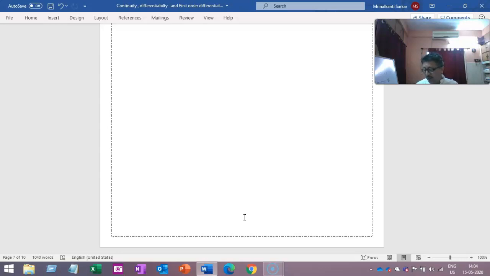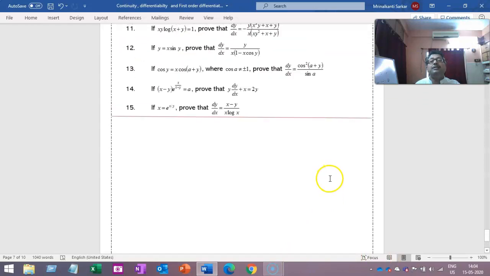And the most important thing is not only to finish the sums given in this Exercise 5.3, many good sums are there. Those MCQ questions are also very important here. Please don't forget that. MCQ questions you must answer properly. The board is going to ask questions on fill in the blanks also, so you must practice those. Do not leave any sum, any question given in these two textbooks.